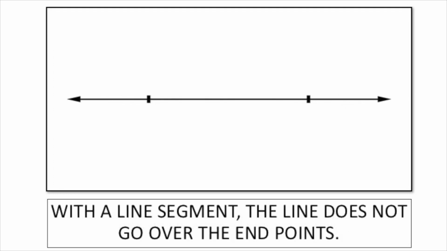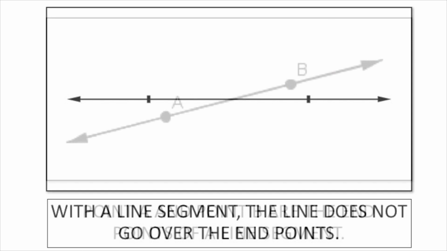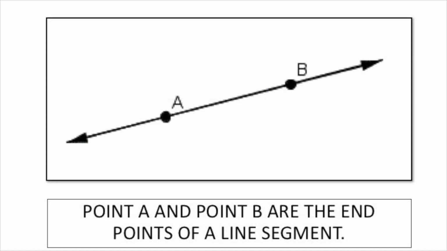With a line segment, the line does not go over the end points. So here, no line segment because we've got the arrow and the point. The line segment is always the part in between the 2 points. Point A and point B are the endpoints of a line segment.